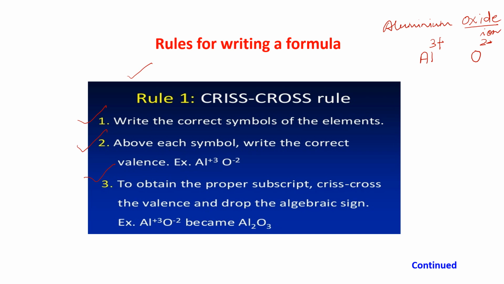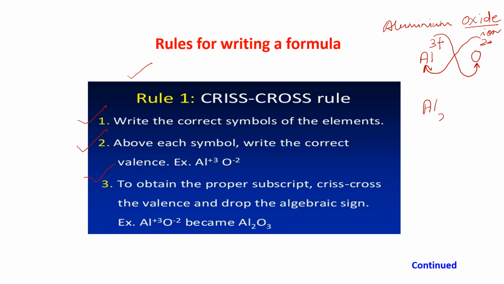Next step, what I told you: crisscross. Bring this 2 down with Al and bring this 3 down with O. That means write down the subscripts. I said you bring them without sign. So Al along with this 2 will come by crisscross.